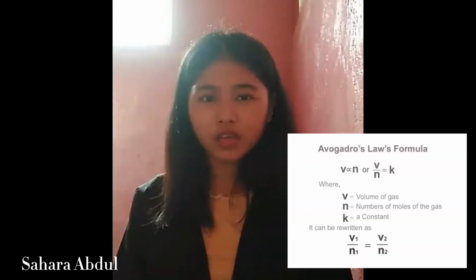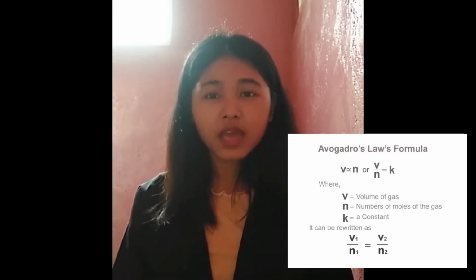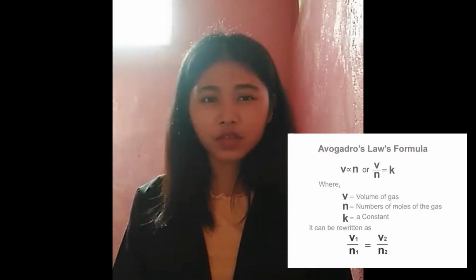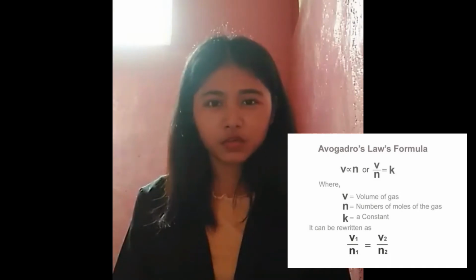In mathematical definition, the law can be written as V over n equals k, where V is the volume of the gas, n is the amount of substance of the gas measured in moles, and k is a constant for a given temperature and pressure.